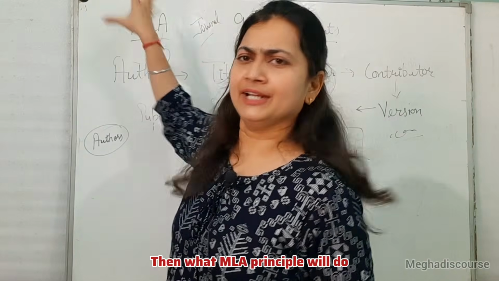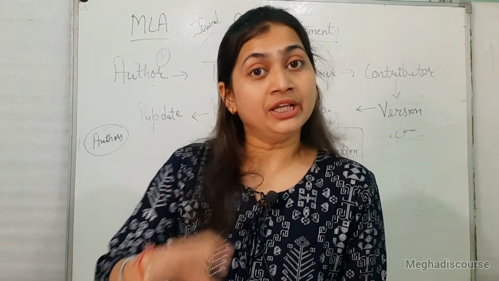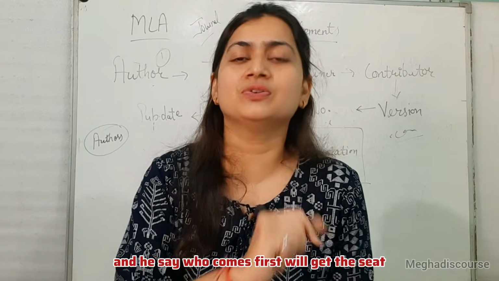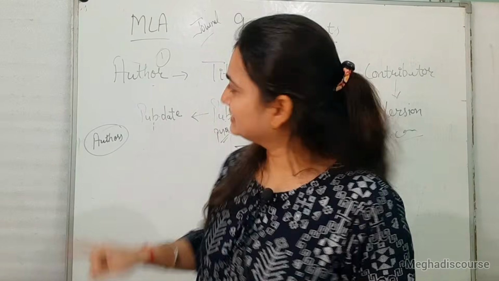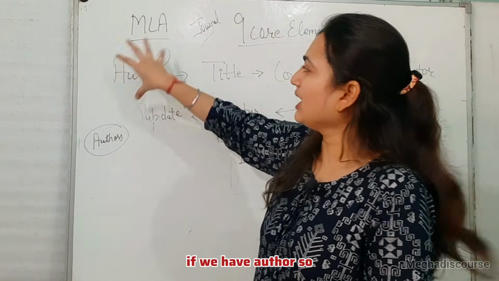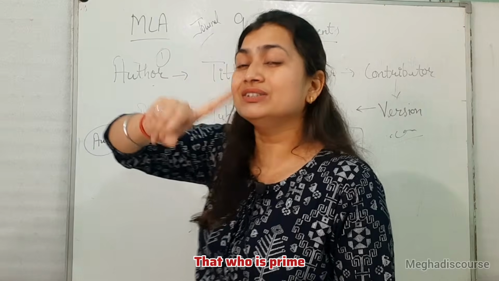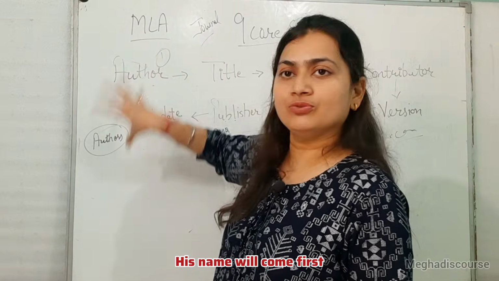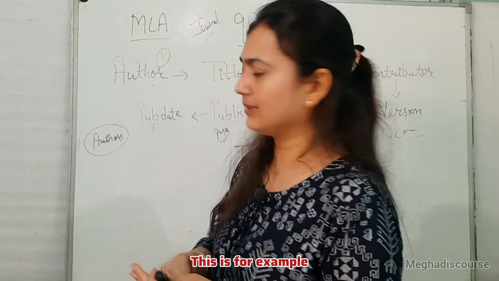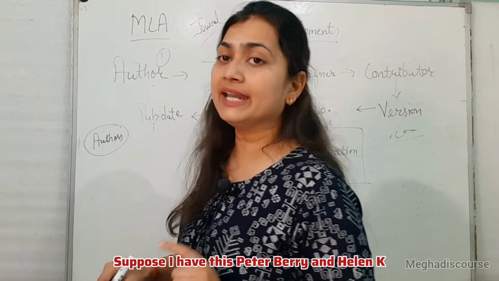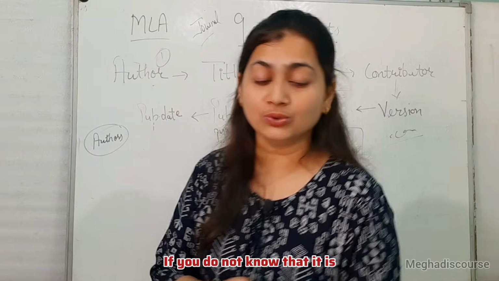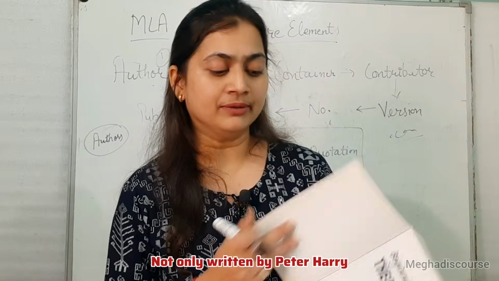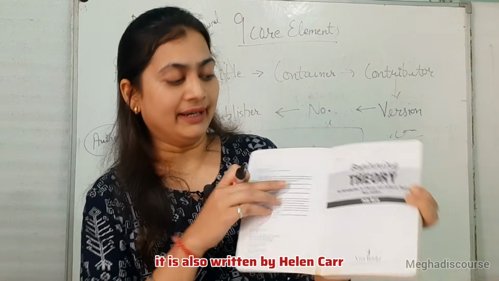Then what will the MLA principal do? He makes a rule and says whoever comes first will get the seat. Similarly, in this rule, if we have authors, the one who is prime, who is main, his name will come first. For example, suppose I have this Peter Barry and Helen Carr. If you do not know, it is not only written by Peter Barry, it is also written by Helen Carr.